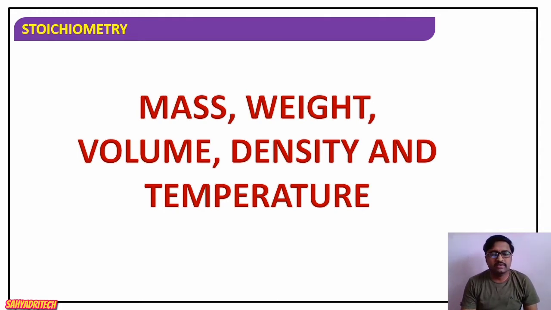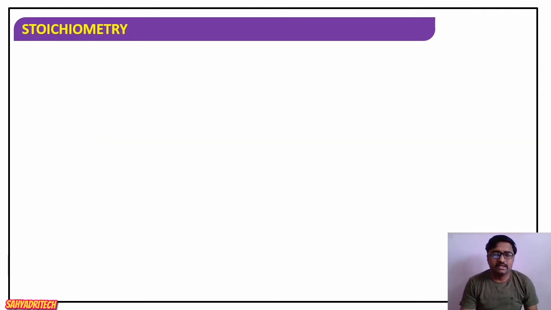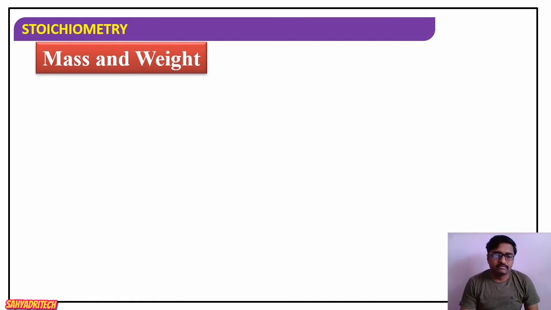Well, in this session, what is the topic we are discussing? It is mass, weight, volume, density and temperature. We try to understand that these are the properties of matter. First we consider the mass and weight of an object. First we concentrate on the mass and weight of it.